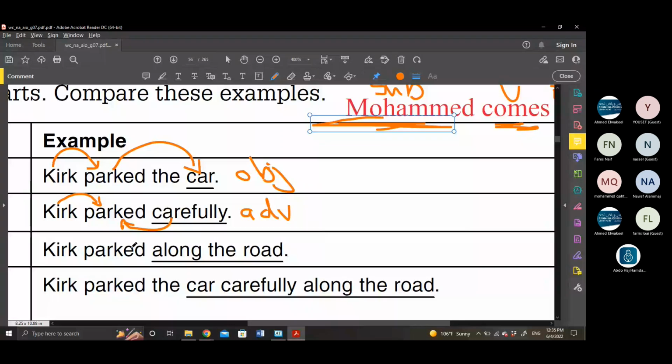On the other hand, Kirk, subject, parked, the action, along the road. Along the road. So along is a preposition. Road here is the object of the preposition because it's a noun that came after a preposition. Becoming easier.